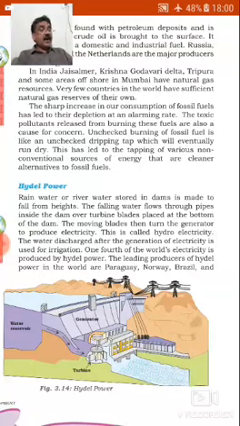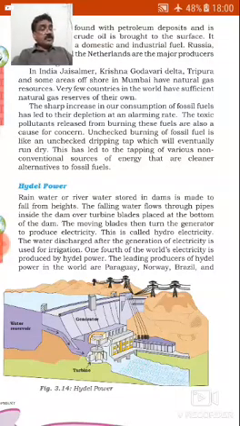This is called hydroelectricity, different from thermal electricity. The water discharged after the generation of electricity is used for irrigation. One-fourth of the world's electricity is produced by hydropower.